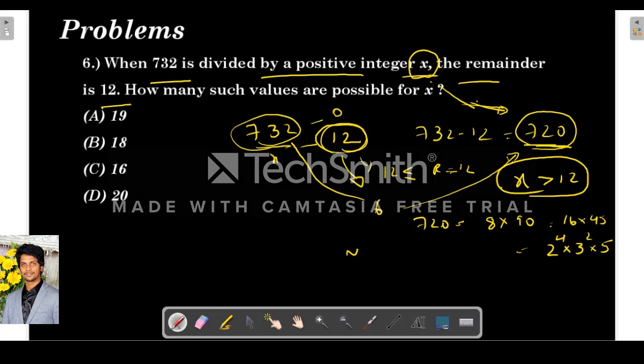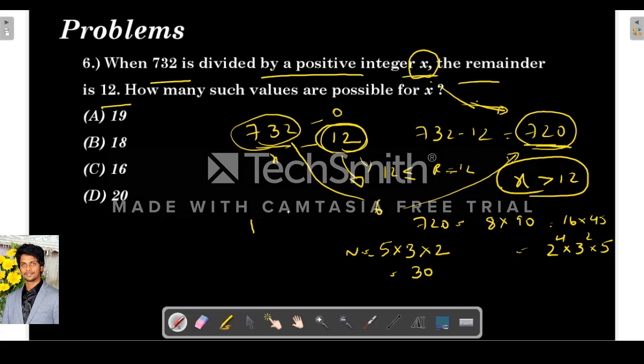As I told, the formula for the number of factors is (a plus 1) into (b plus 1) into (c plus 1). So a is 4, so the number of factors will be 5 into (2 plus 1) which is 3, into (1 plus 1) which is 2. So total 30 factors will be there.